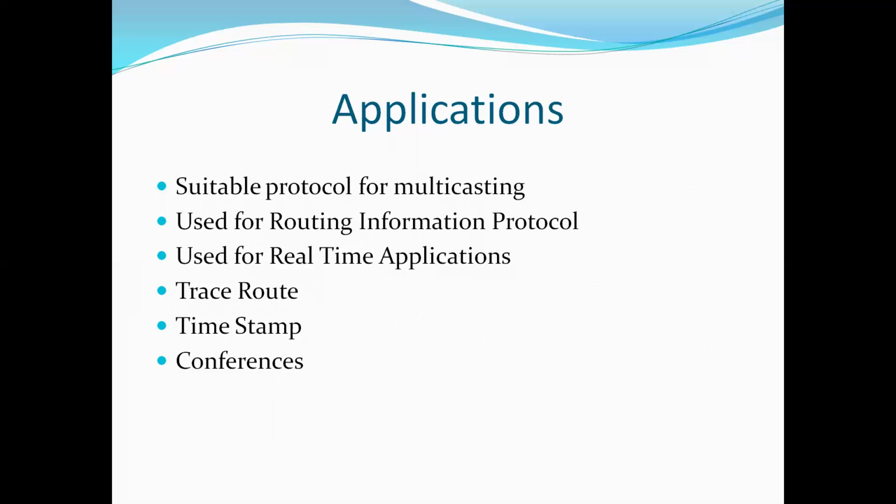UDP is suitable for a process that requires simple request-response communication with little concern for flow and error control. It is not usually used for a process that needs to send bulk data such as FTP. UDP is suitable for a process with internal flow and error control mechanisms. UDP is a suitable transport protocol for multicasting. Multicasting capabilities are embedded in the UDP software but not in the TCP software. UDP is used for route updating protocols such as routing information protocol. And UDP is used in conjunction with the real-time transport protocol to provide a transport layer mechanism for real-time data. These are the applications of UDP.